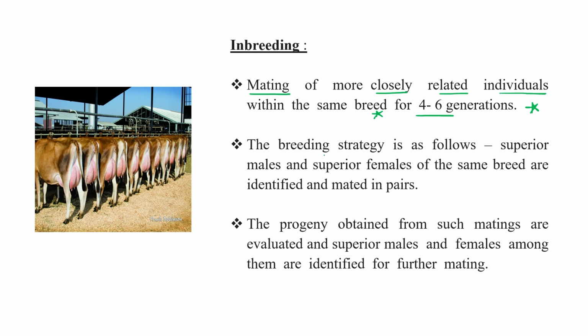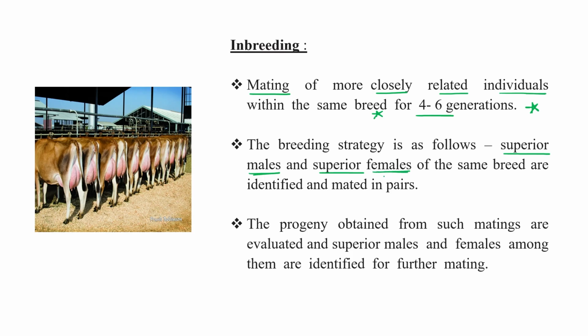So what is the strategy of this breeding? If we follow the inbreeding pattern, then we have to use a superior male of the same breed and a superior female of the same breed.